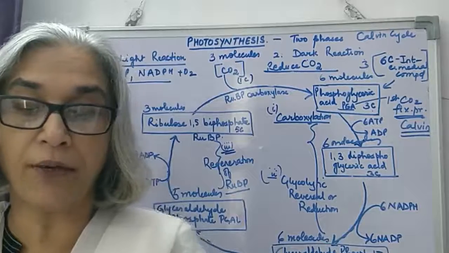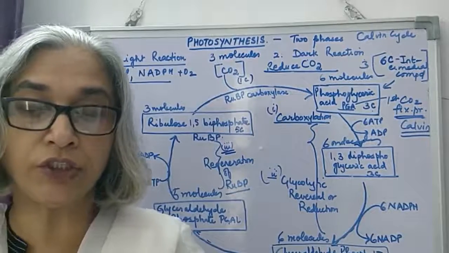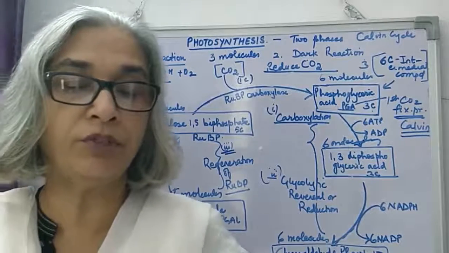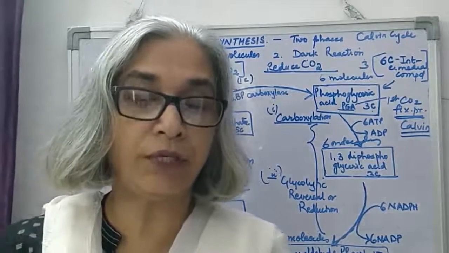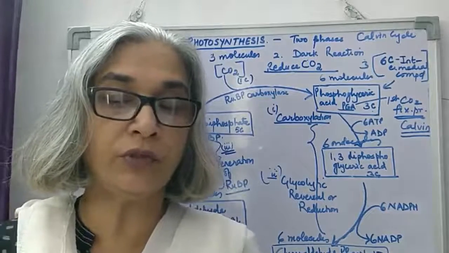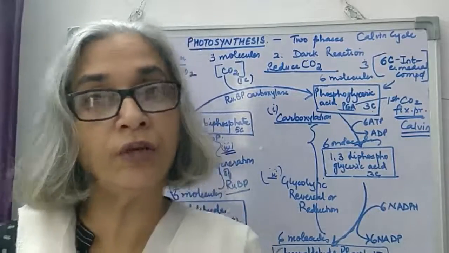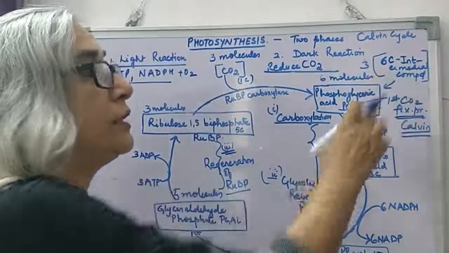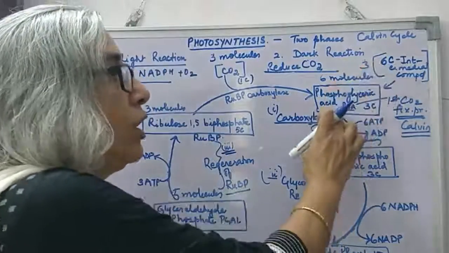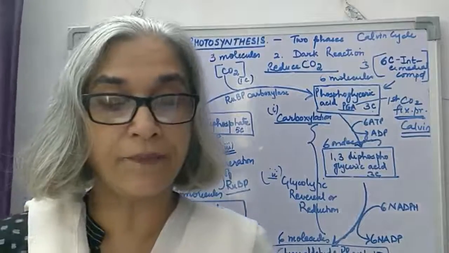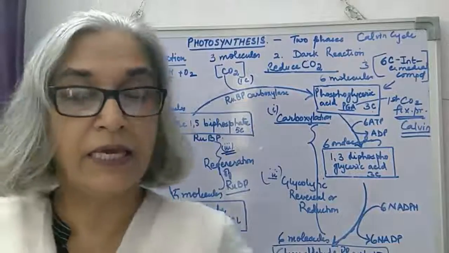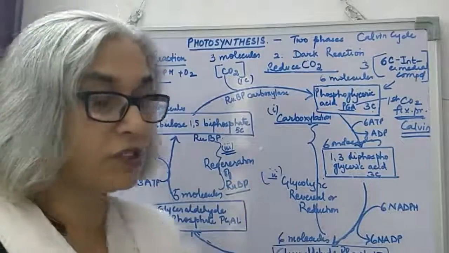The first step, carboxylation, is addition of carbon dioxide to ribulose 1,5-biphosphate, a 5-carbon sugar, which is the acceptor of carbon dioxide. 3 molecules of carbon dioxide get attached to 3 molecules of ribulose biphosphate and form 3 molecules of a 6-carbon intermediate compound, which will then break up into 6 molecules of phosphoglyceric acid in presence of enzyme ribulose biphosphate carboxylase. Then the second step, glycolytic reversal or reduction.